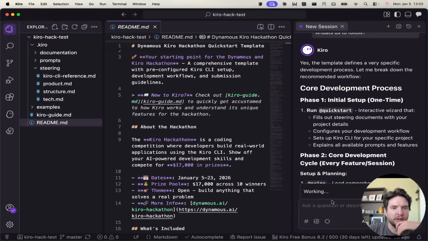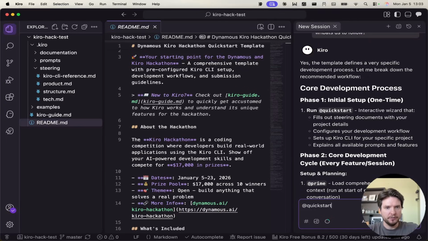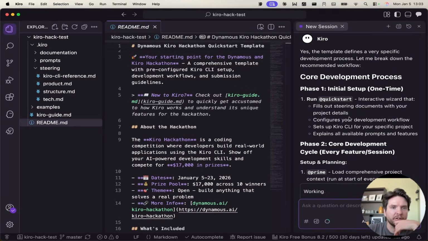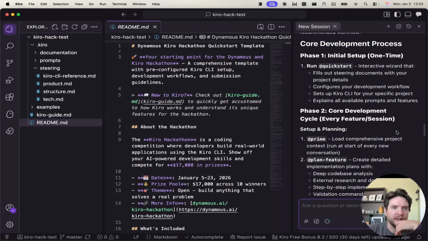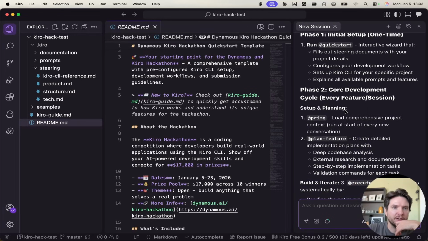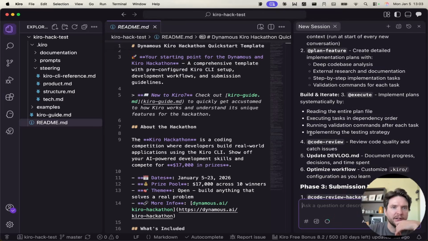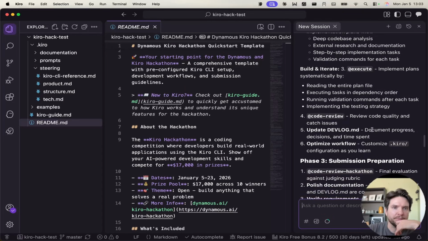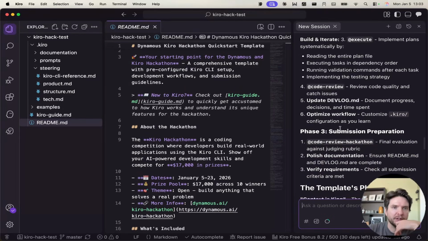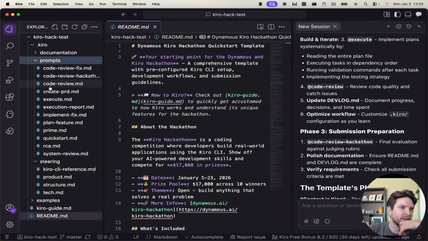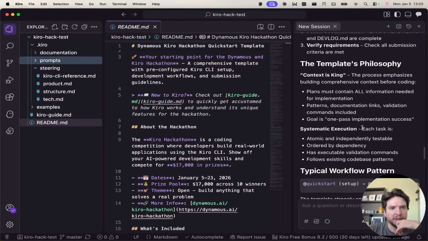Initial setup: run quick start, fill out the steering wizard, configure the development workflow, set up Kiro CLI. Core development cycle: prime, which loads basically what we have; plan feature, if you want to create something new; build and iterate. Yeah, perfect. Code review, update the log. Do we have a prompt for that? No, we don't. Cool. So we can create that prompt actually.